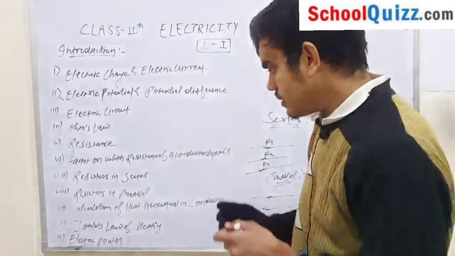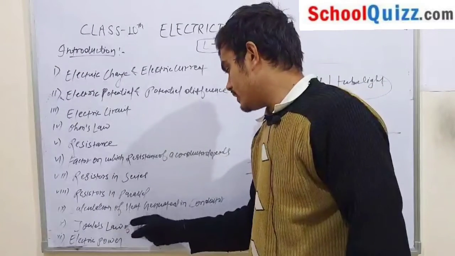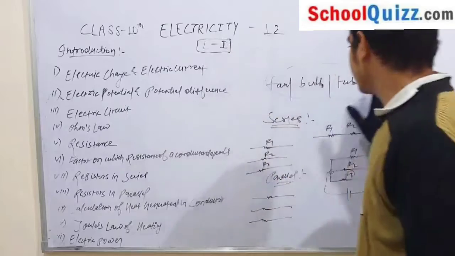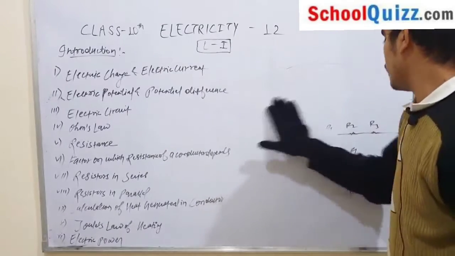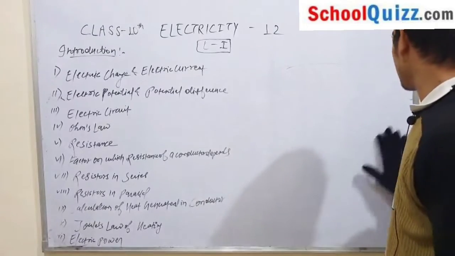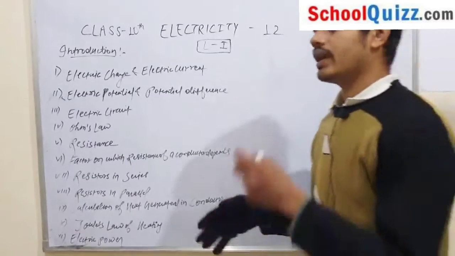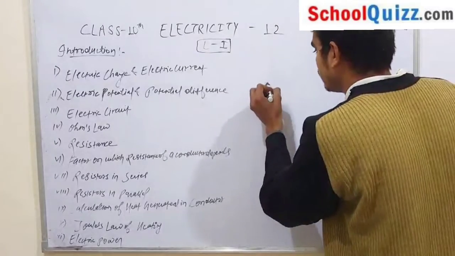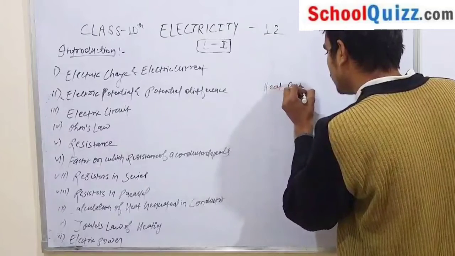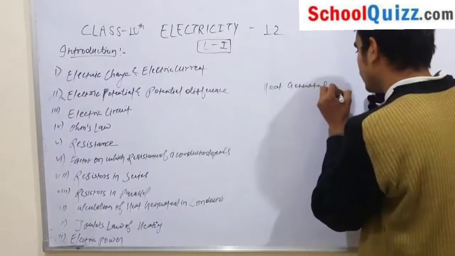Our next topic is calculation of heat generated in a conductor. Before we start this topic, two questions arise in our mind. What is the topic? Heat generated in a conductor.